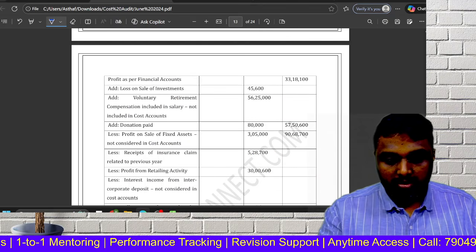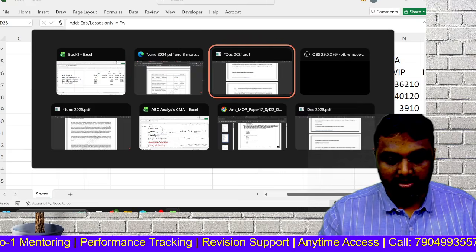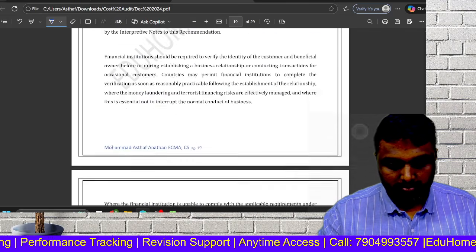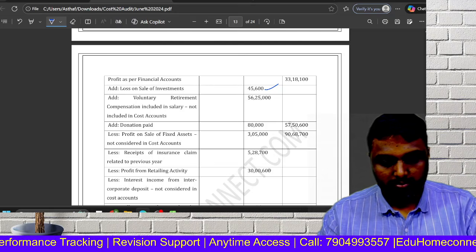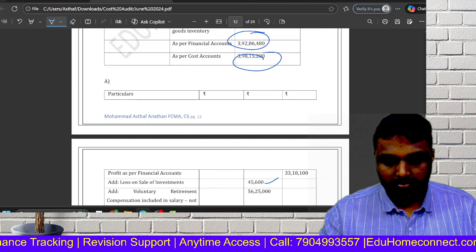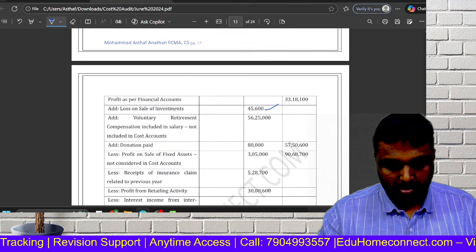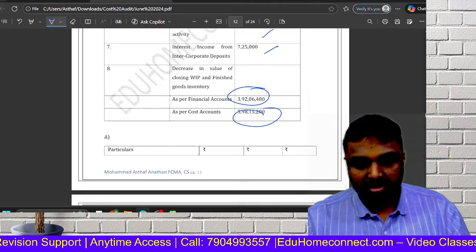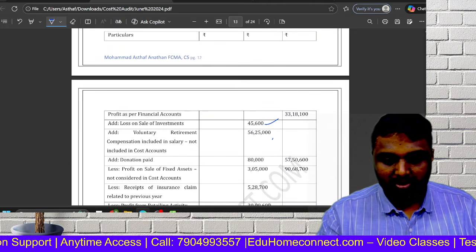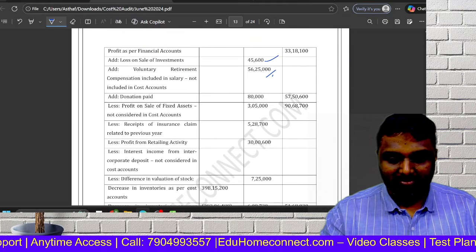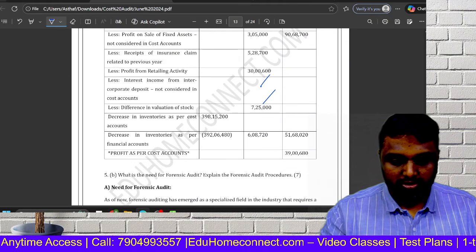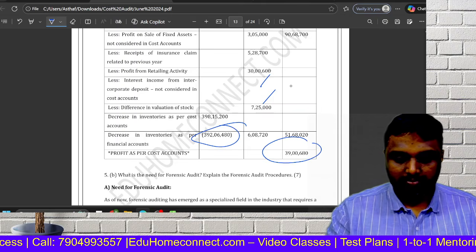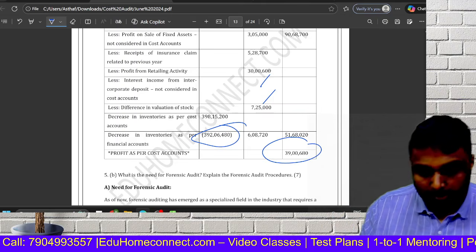See, add 45,600, 56,25, 2 items. Balance, everything we have to less. See, stock also, I have told you, we have to reduce. So this is how you have to approach, friends.